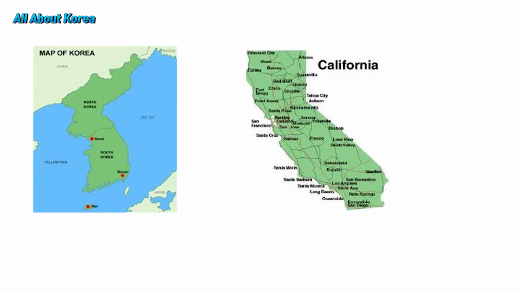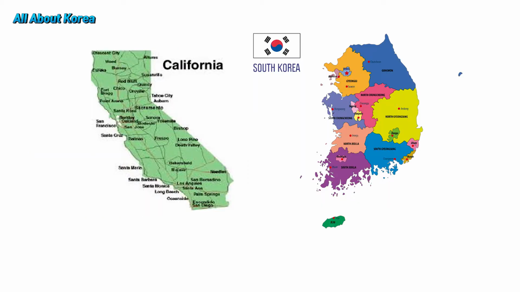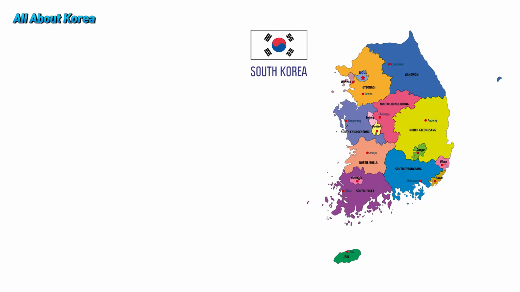When compared just with the state of California, it is only about half the size of California. And if only South Korea were to be compared, it is even smaller. So that makes South Korea only about a quarter of California. So if you only count South Korea's land, it is 110th in the world, according to the World Factbook published by the Central Intelligence Agency.